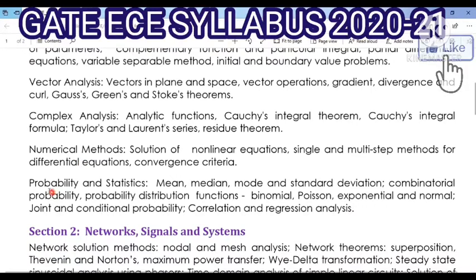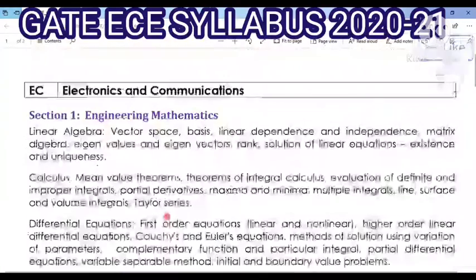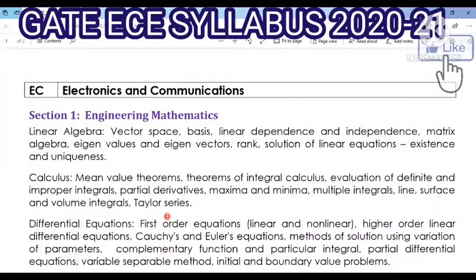Then the next part is probability and statistics. Here we focus on mean, median, mode and standard deviation. Then combinatorial probability, probability distribution functions: binomial, Poisson, exponential and normal. Then joint and conditional probability, correlation and regression analysis. So these are all the parts we focus on in engineering mathematics.